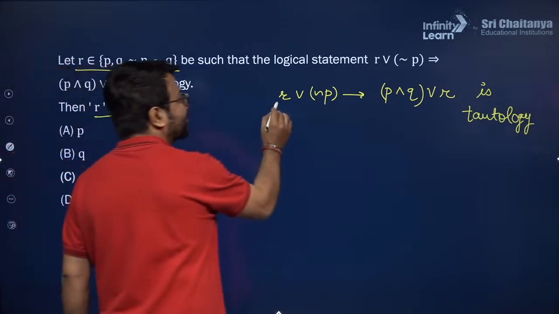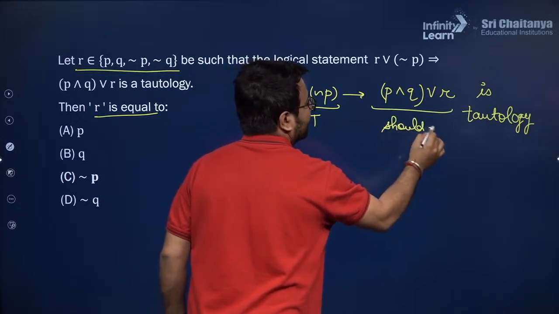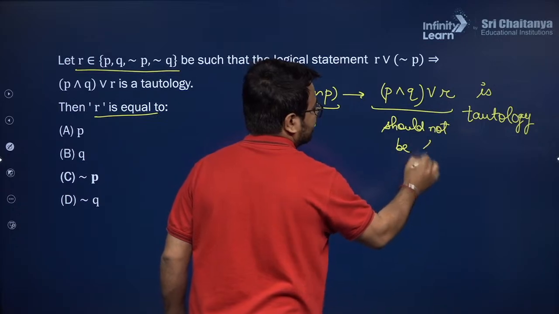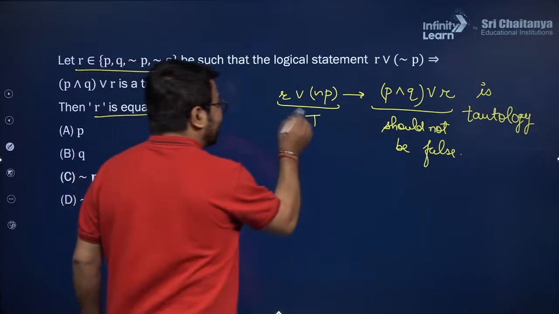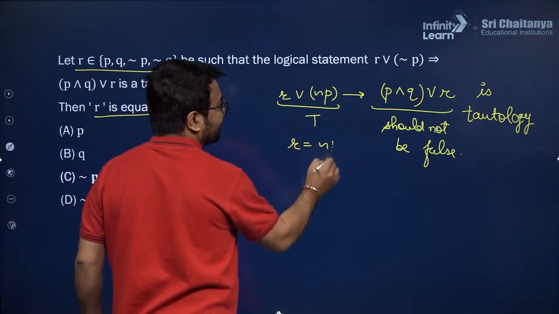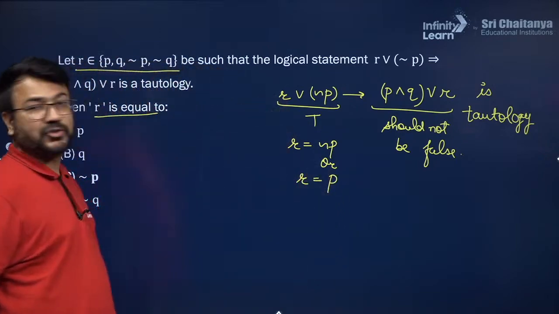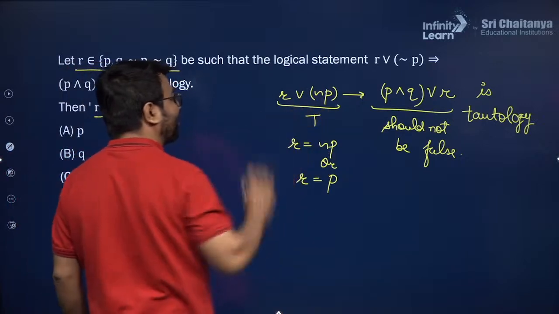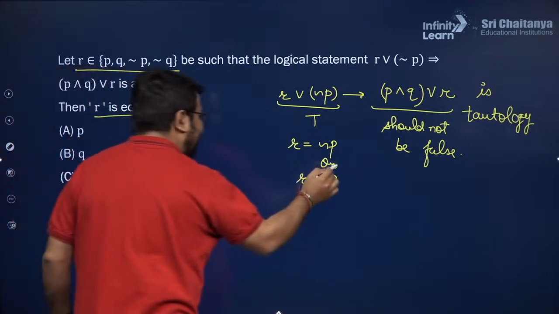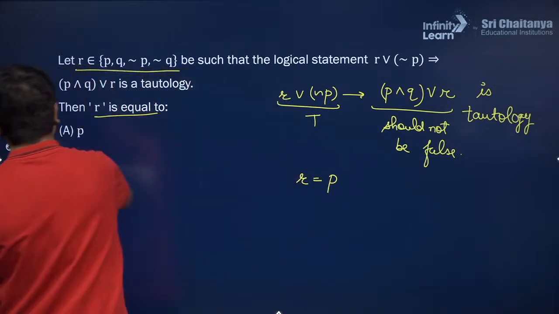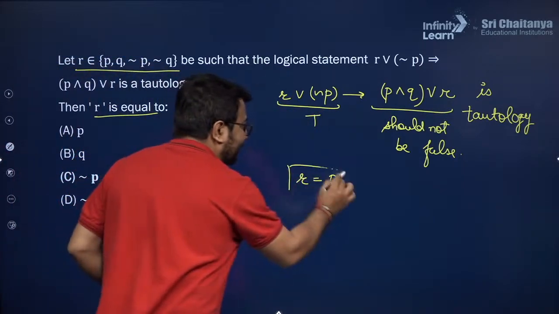So if I make this true, then this should not be false. How can I make this true? I can make this true if I take R as negation P or R as P. In both the cases, I can make this true. Do you think that negation P will always be true? No. P or negation P will not always be true with negation P alone, but if I take P, then definitely P or negation P will always be true. So I'm just considering the value of R as P.